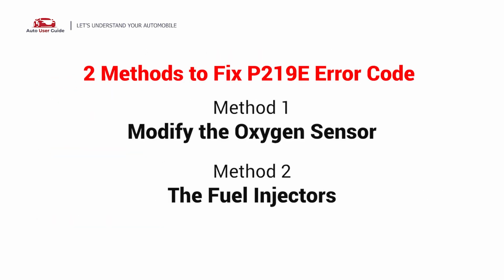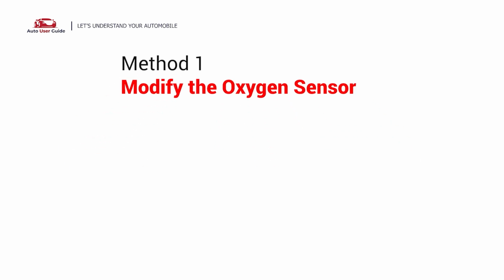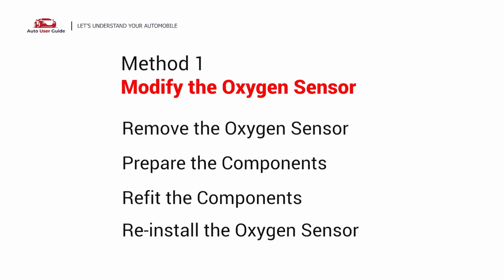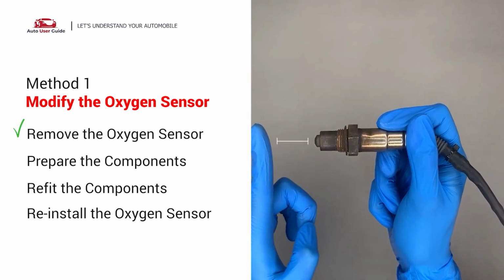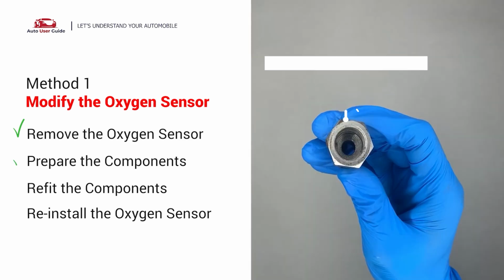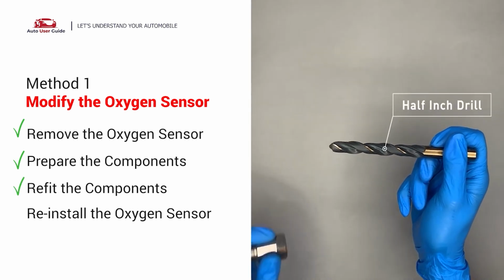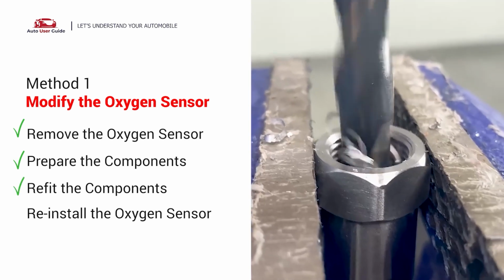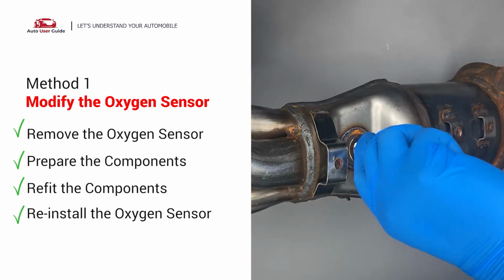Here are 2 simple DIY methods you can try to solve this problem. Method 1: Modify the oxygen sensor. You can remove the oxygen sensor from the converter by putting extra space between the sensor and the converter. And now, getting the smart plug non-fouler, it now has enough space to fit into the oxygen sensor, and then use a 1/2-inch drill to refit it. By doing this, put them together and put back on the catalytic converter.